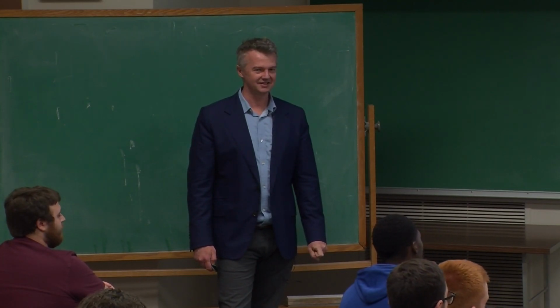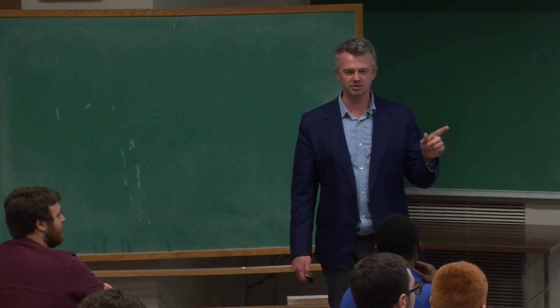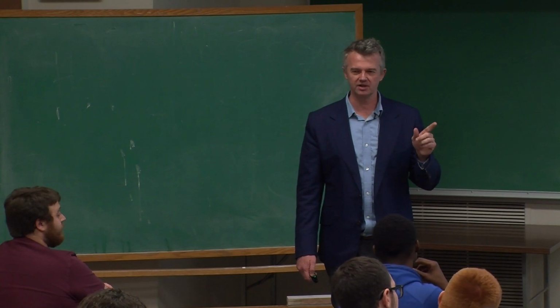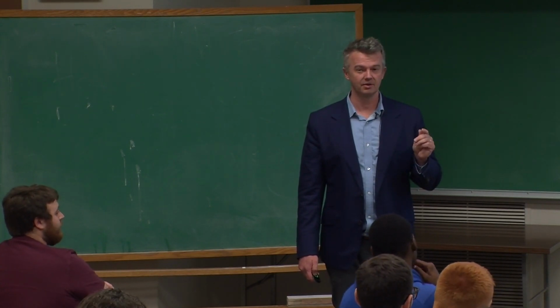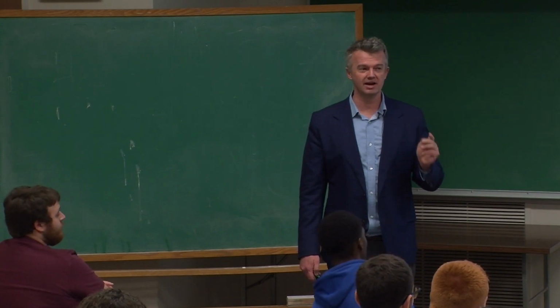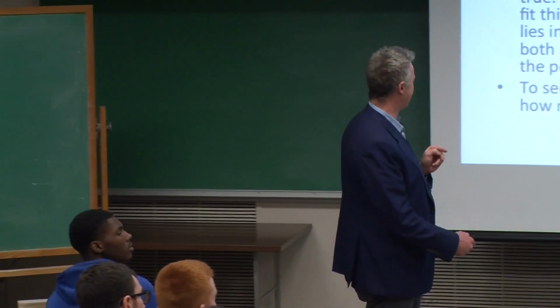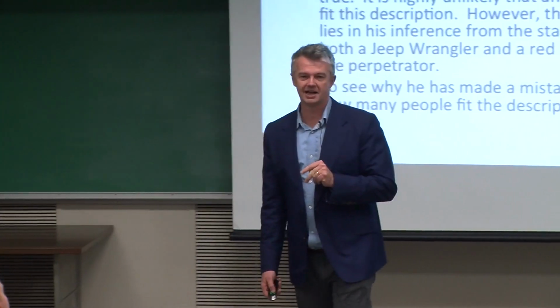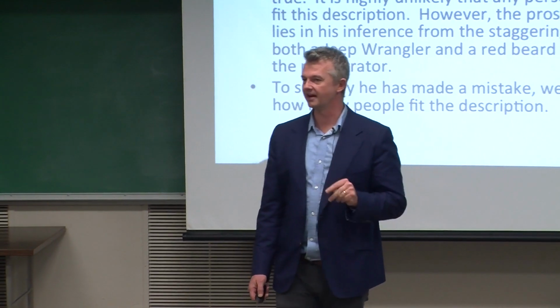Any ideas? Okay, so what's the first thing someone else talked about? We talked about sample size, right? Okay, so what is the relevant sample size for deciding whether Sam, the red-bearded Wrangler man, is likely to be the criminal or not?